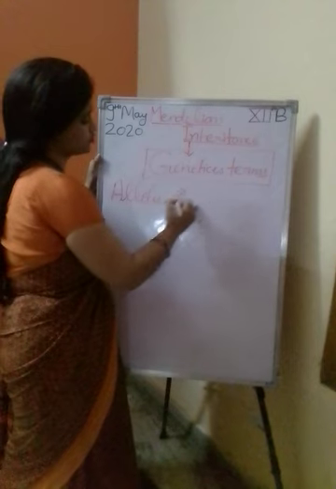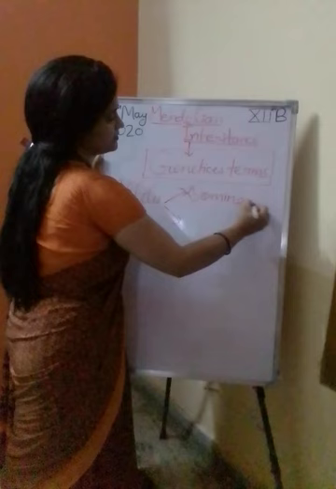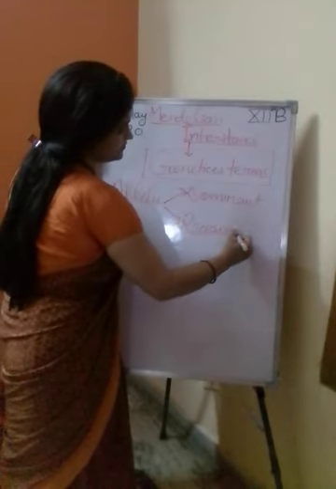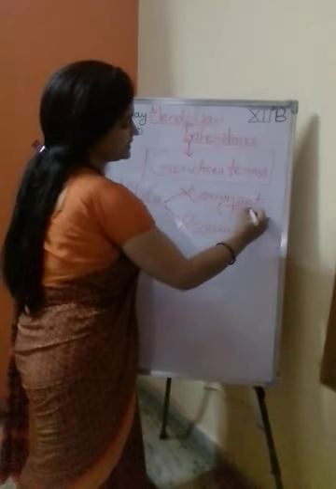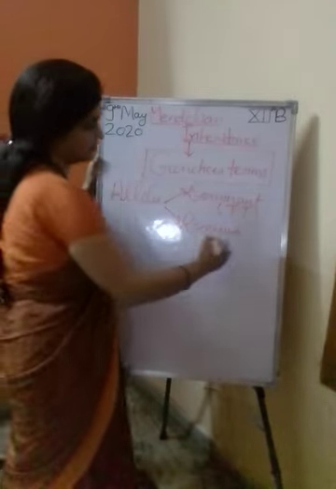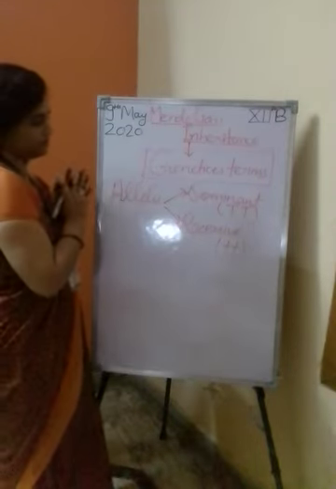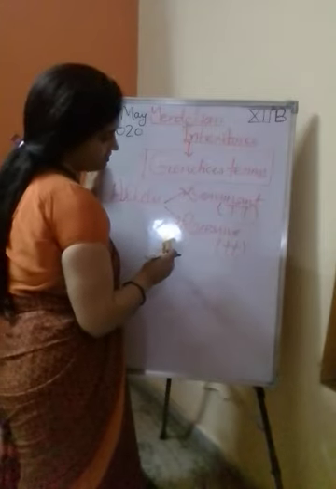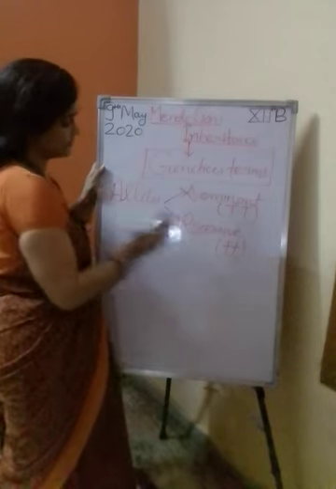Alleles are of two types, dominant and recessive. Okay, how can you write the dominant allele? Capital T. Recessive alleles are written as small t. So write this in your copies and books: dominant alleles, capital T; recessive alleles, small t.